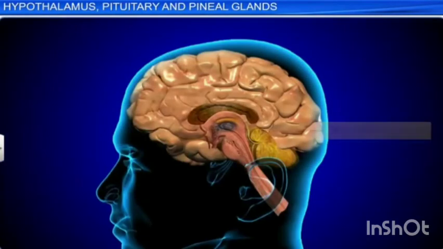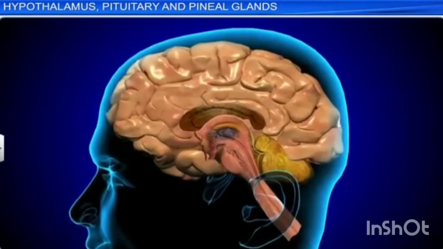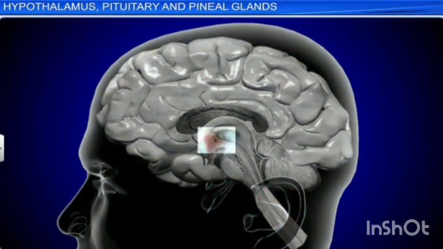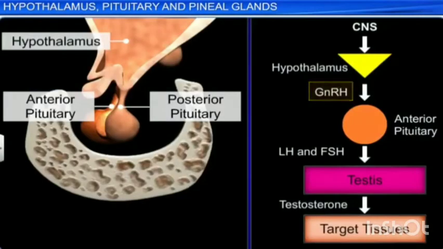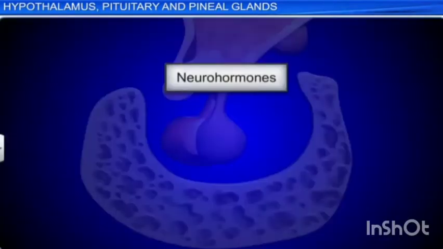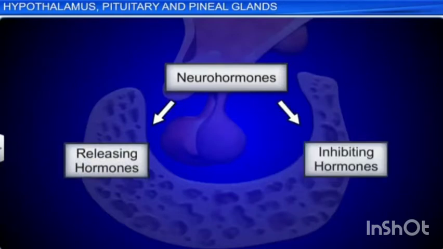First, we see the hypothalamus. The hypothalamus is a small cone-shaped structure that projects downwards from the brain, ending in the pituitary stalk. It interlinks both the nervous system and the endocrine system. The pituitary gland is known as the master endocrine gland that controls the other endocrine glands, but it is in turn controlled by the hypothalamus. The hormones produced by the hypothalamus act as either releasing hormones or inhibitory hormones.